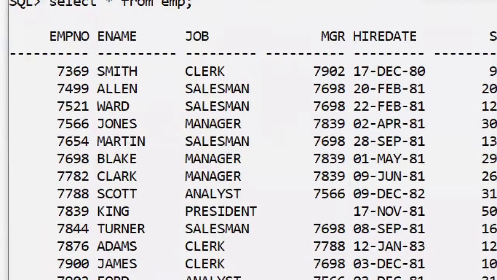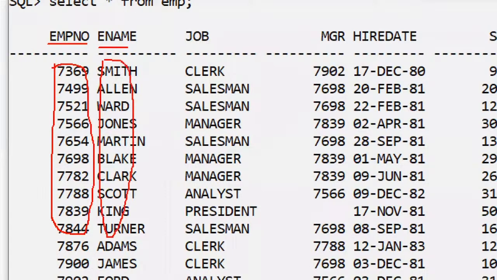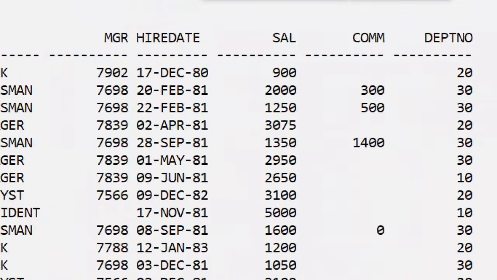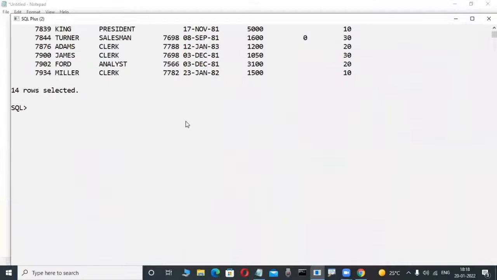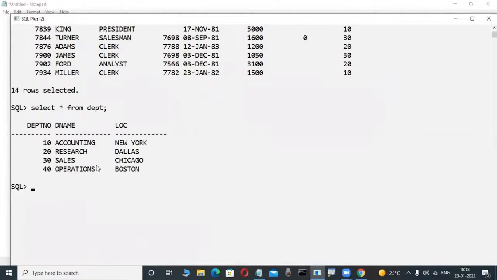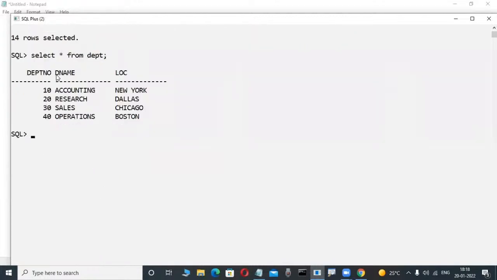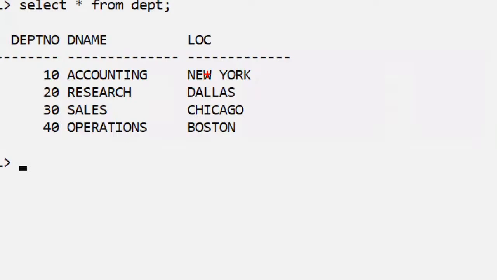Slowly observe here. Maybe this is a matrix format. Here, employee number: in this column only numbers are available. Slowly observe here: in this column only characters are available. In this column only dates are available. That's why, observe here, the data is stored in a structured manner. Suppose anything we are observing in your database, on the relational database side, structured data is there. Okay, fine. A structured collection of data is there.